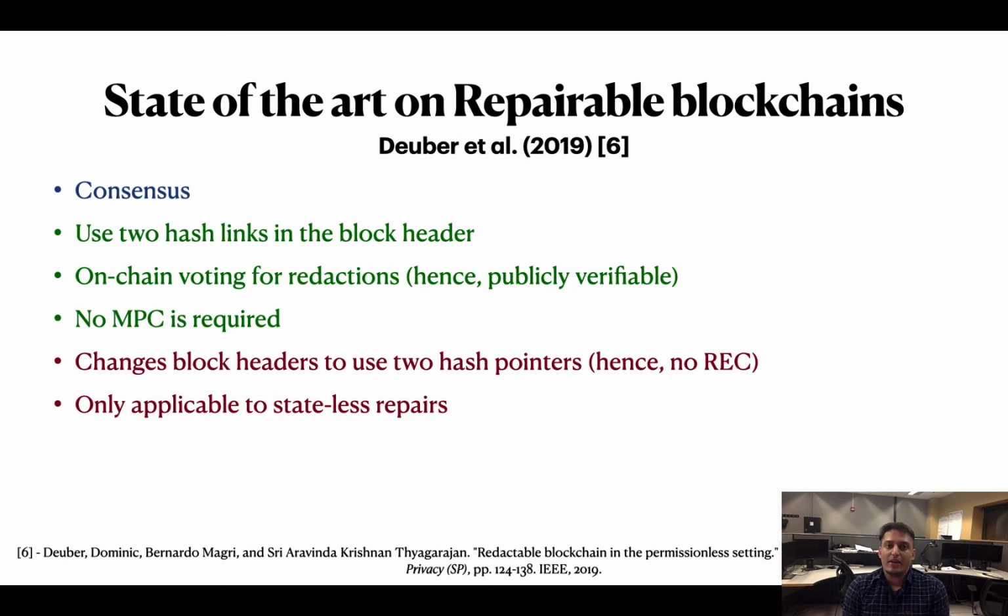Dübler et al. 2019 proposed a solution to perform stateless repairs using two hash links in the block header. It also uses on-chain voting to decide whether or not to apply the repair. This makes their solution publicly verifiable. Their solution does not require any protocol to be run between the miners. However, the proposed changes in block header structure do not allow repairability of existing transactions since they break the hash chain. Their solution is also only applicable to stateless repairs.